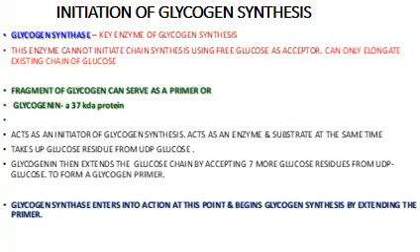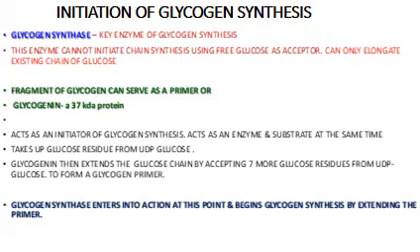Now, how is glycogen synthesis initiated? It is carried out by the enzyme glycogen synthase. This is one of the key enzymes of glycogen synthesis. But this enzyme cannot initiate chain synthesis because it cannot accept glucose directly as the acceptor. So it can only elongate an existing chain of glucose.